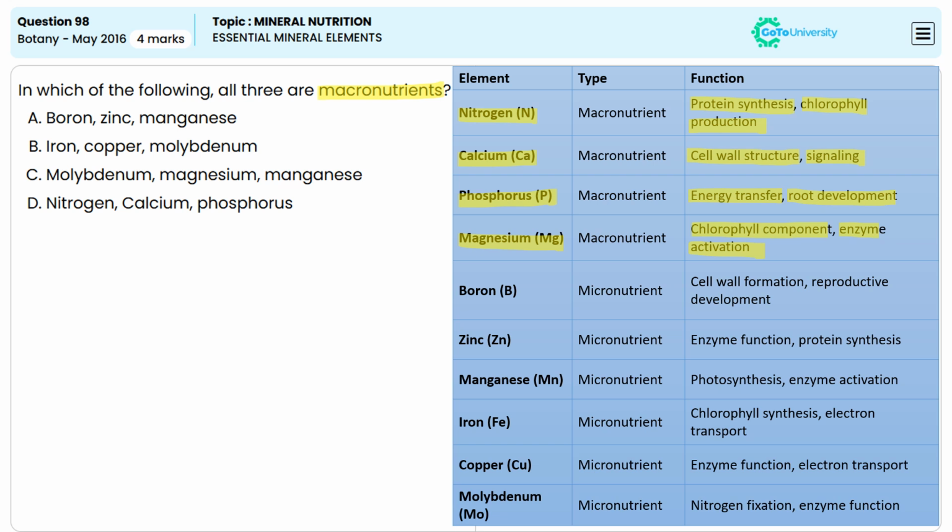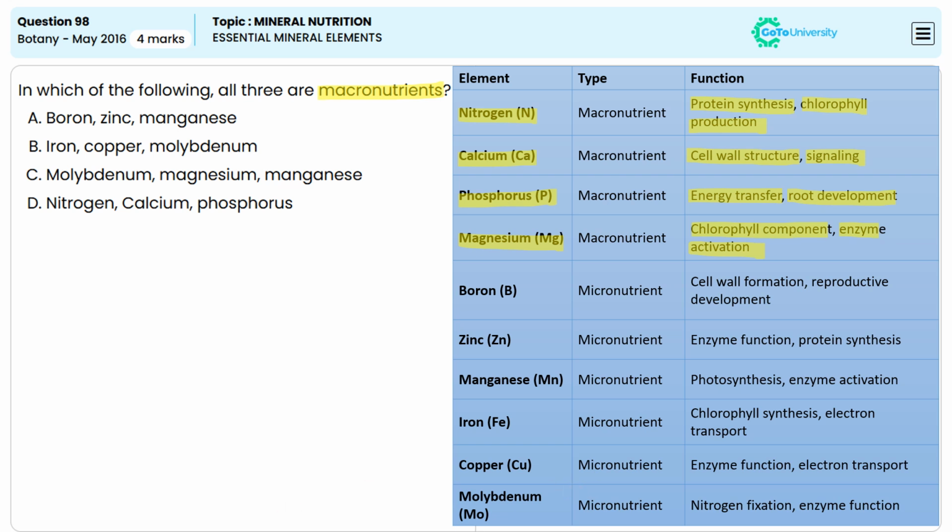Whereas coming to the rest of the options, we have boron, zinc, manganese, iron, copper, and molybdenum, which are micronutrients. And micronutrients are needed in trace amounts but are still essential for plant health.